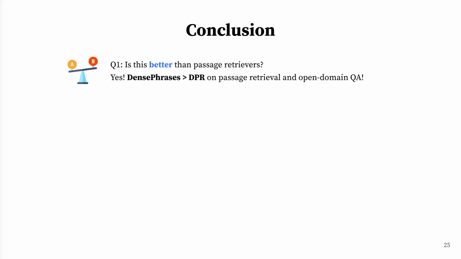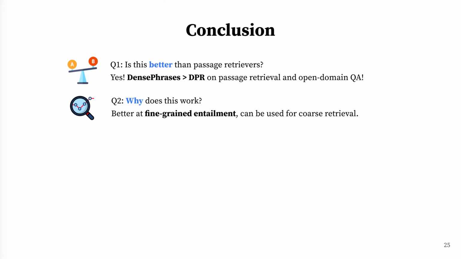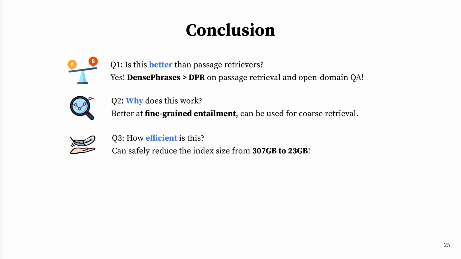To conclude, we showed that DensePhrases is actually better than DPR on the passage retrieval task, while it can be used to achieve strong open-domain QA accuracy very efficiently. Also, we find out that DensePhrases is better because it captures fine-grained entailment of answers, while it can be adapted to coarse-granularity retrieval as well. Lastly, we showed how efficiently we can implement phrase retrieval by safely reducing the index size down to 23 GB.